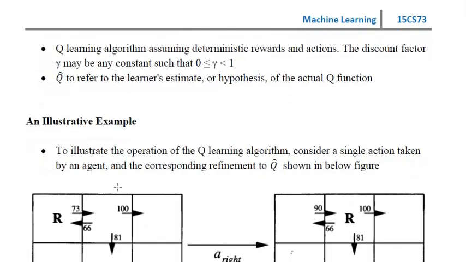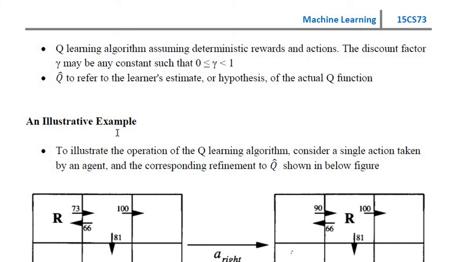So you already know this gamma value, it varies from 0 to 1. Already we have discussed it in the last video. So here Q dash refers to the learner's estimate or hypothesis of the actual Q function. So Q dash is nothing but a hypothesis, a learner estimate.